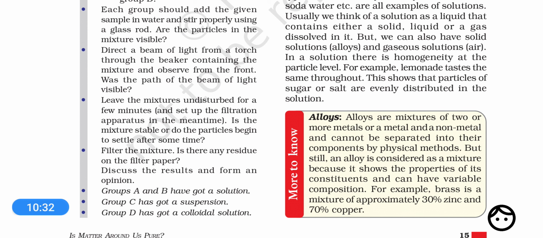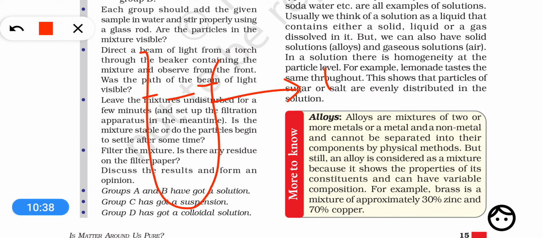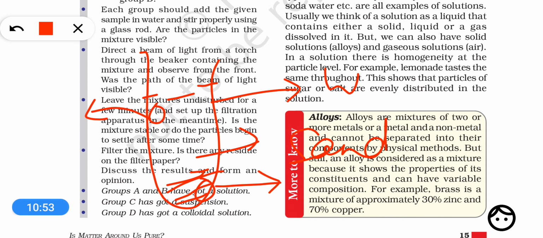And then if you talk about heterogeneous mixture, suppose that this is a mixture of water plus sand, then you will see that the amount of sand in the drop from the top is different, and the amount of sand from the drop at the bottom is different. Means you will find that at the top sand is less, but at the bottom sand is more. So you will see that the composition of mixture is different at different locations of the mixture, and this is called heterogeneous mixture.